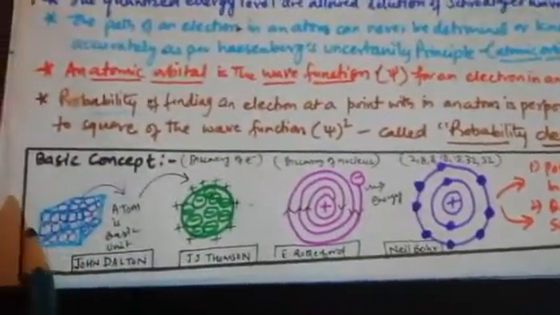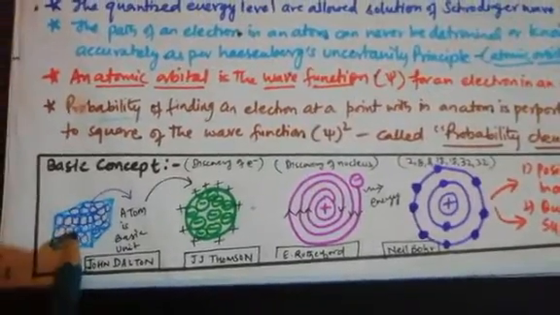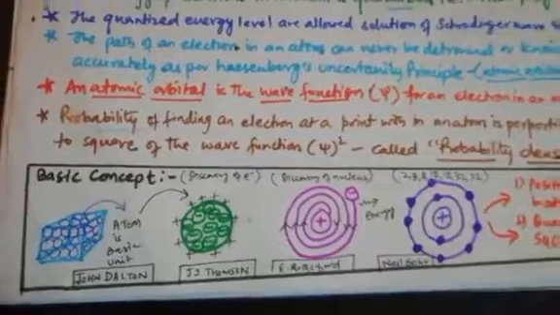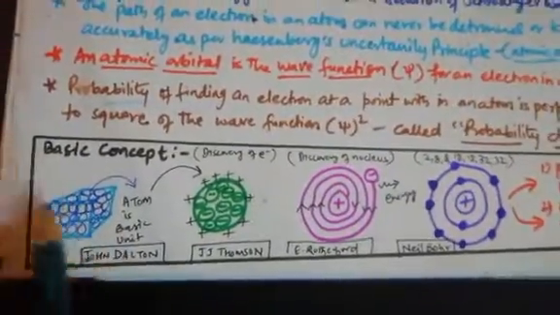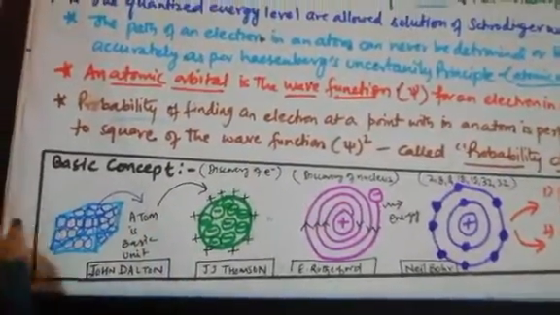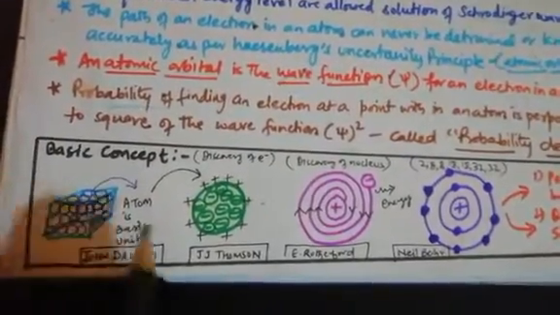So now discuss the basic concept. I am relating all the things. As dear students, in the beginning we studied matter. Matter is that which occupies space and has mass. Basically John Dalton was the first scientist who told that atom is the basic unit that makes any kind of matter. All types of matter are made up of atoms, which can neither be created nor destroyed. It is the smallest particle.